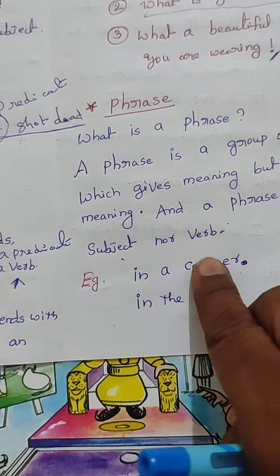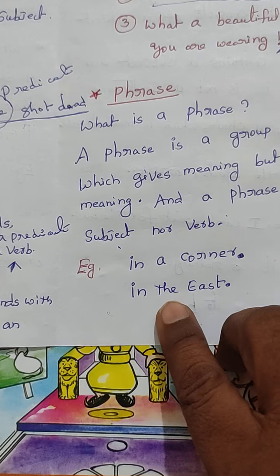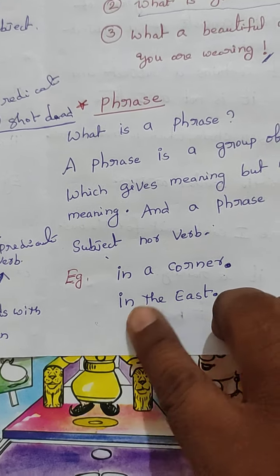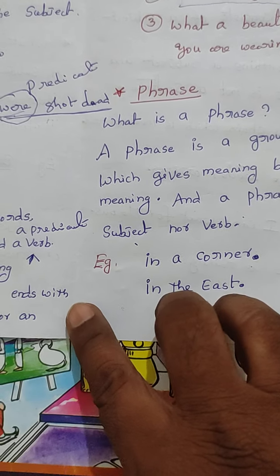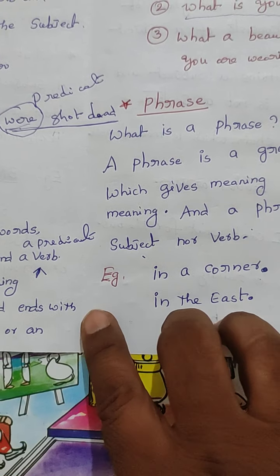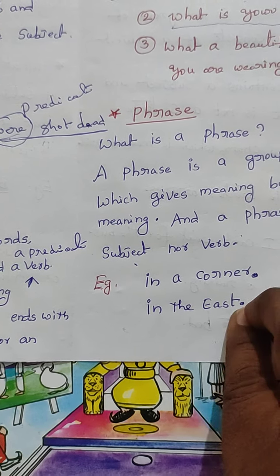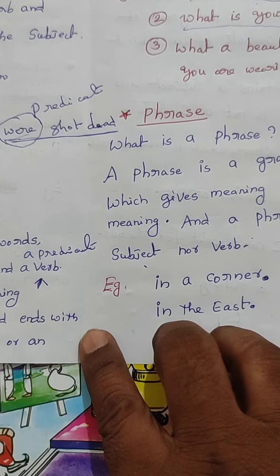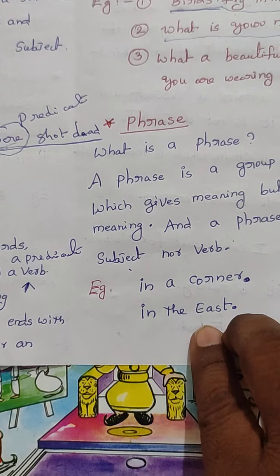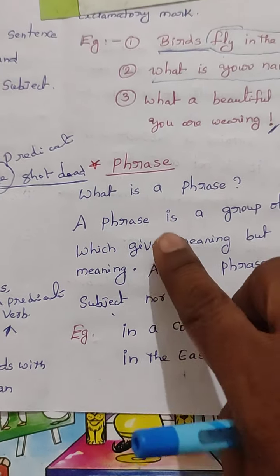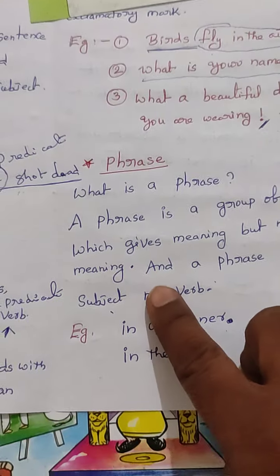No subject, no verb. Same like that, in the east. This also has no clarity. But if we add the sun rises in the east, then we can understand that it is a full sentence, because the sun is the subject and rises in the east is the predicate. Okay, children? Yes. This is the difference between a sentence and a phrase.